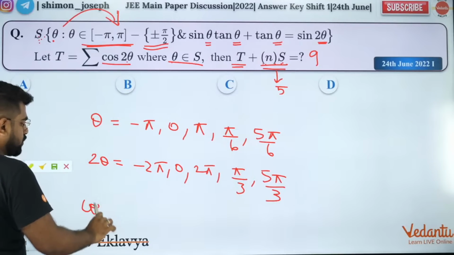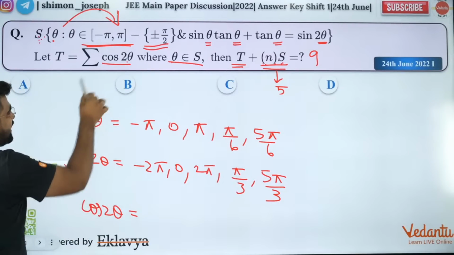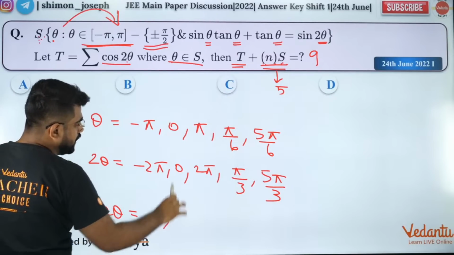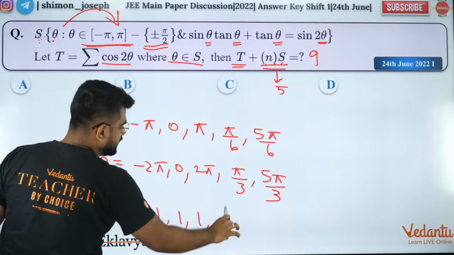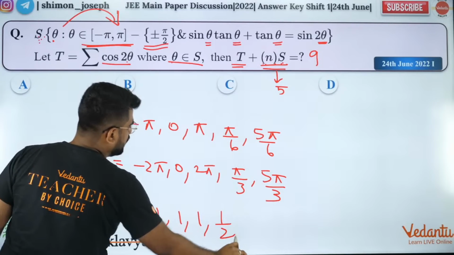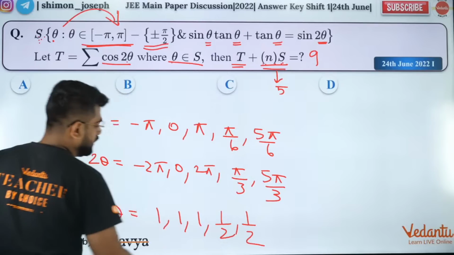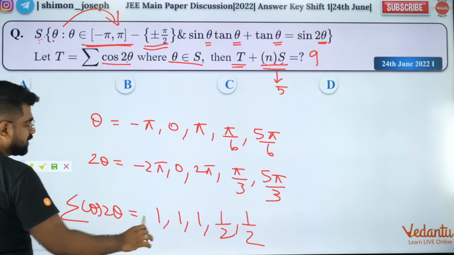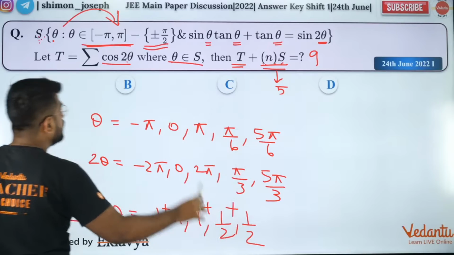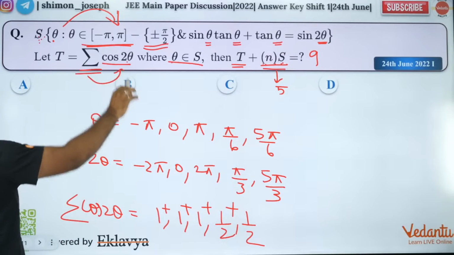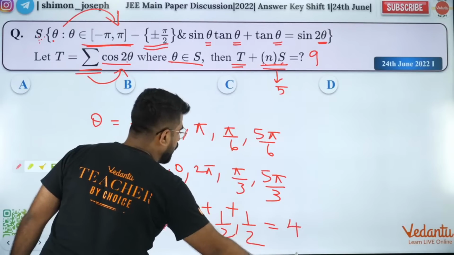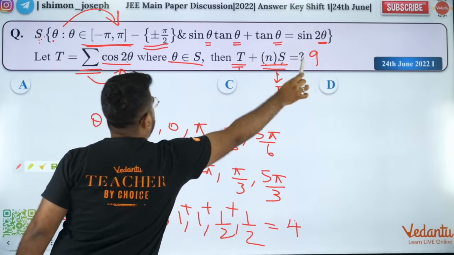So now we want cos 2 theta values. Cos 2 pi is 1. Cos pi by 3 is half. Cos 5 pi by 3 is also half. So we have to add all of them, because we want the summation of all the cos 2 theta. This is equal to 4. So 4 plus 5, the answer is 9.